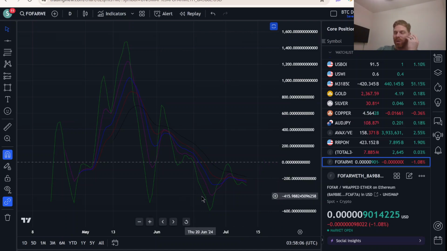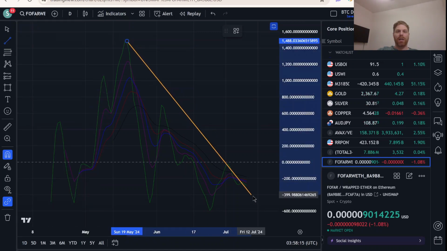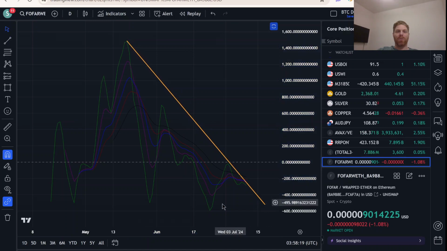They're low time frame moving averages, and you can see that this has been in a macro downtrend for over a month now. So here we are just heading straight down. And not only that, but we've been putting in lower lows. So we hit a pretty major bottom. So once again, this is indicating, and we bounced back from that, by the way. We haven't gone to revisit it yet. Things are kind of sideways right now with a slightly bearish slant, but this is again increasing the odds of a reversal coming. And that reversal could already be in play. This could come out here and backtest and then take off.